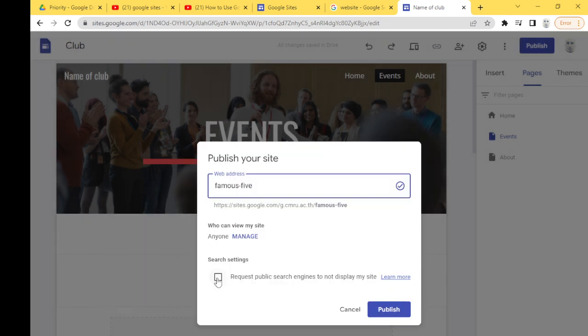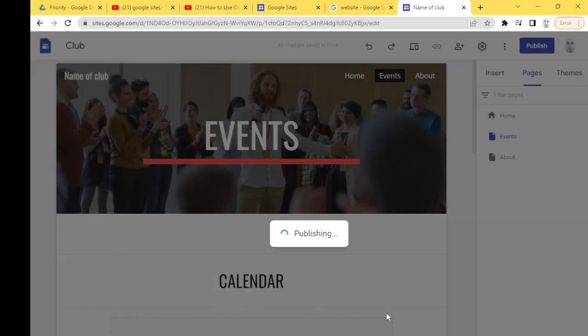Request public source. Okay, very important feature here. Do you want Google to find your site or not? If you click here, they will not find your site. If you don't click, they will find it. You decide what you want. Some organizations have websites only for people in that organization, and they don't want Google to display it. Okay, publish.